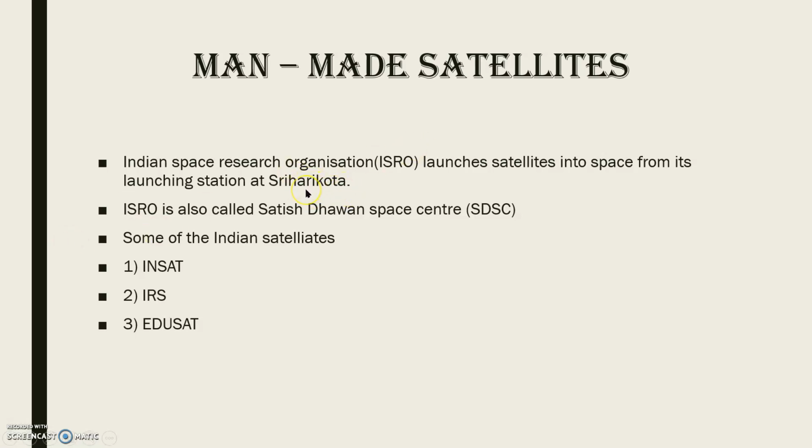There only, this ISRO is located. From there only satellites will be sent into space. Understood? From where? The launching station at Sriharikota. And ISRO is also called Satish Dhawan Space Center, SDSC. For ISRO, the former chairman's name was Satish Dhawan. That's why they also call it Satish Dhawan Space Center.